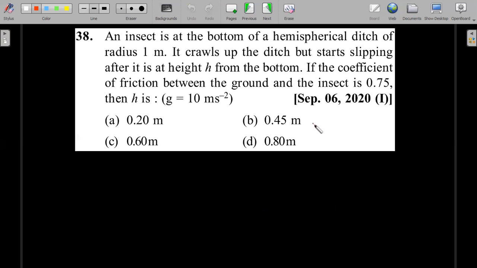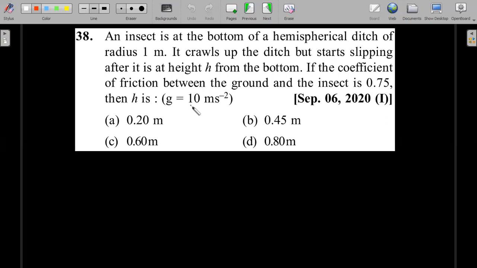So let's move forward. We'll start with friction now. An insect is at the bottom of a hemispherical ditch of radius 1 meter. It crawls up the ditch but starts slipping after it is at a height h from the bottom. If the coefficient of friction between the ground and insect is 0.75, then what is the value of that height h from the bottom of the ditch? Very standard question. You would see this one repeating across 3 or 4 papers in the last 3 years.